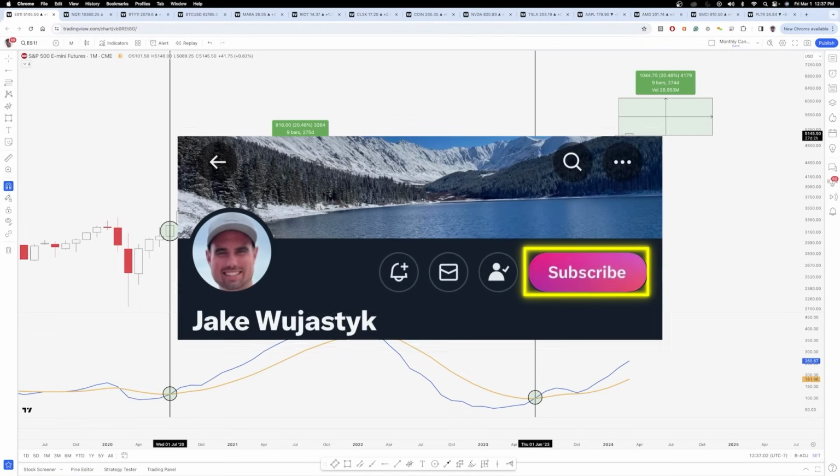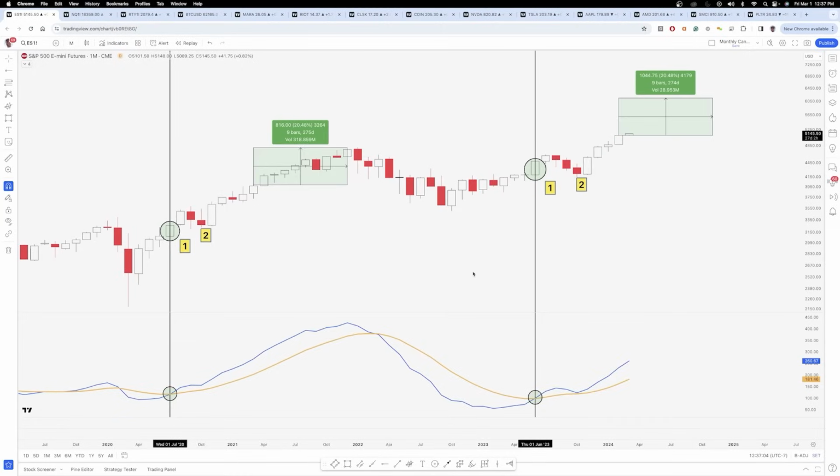So let's jump into ES. One of the really interesting things here, this is a pattern that I've actually been following for the last probably 6 or 7 months, and it's a very simple pattern. It's essentially the MACD crossing to the upside. I know that sounds extremely basic, but sometimes it's that simple. The last time that we had a MACD cross to the upside was right after COVID back in July of 2020. And you have a very similar setup here to what we had pretty much starting in June when we had the MACD cross to the upside, where you had a candle or two where you moved up.